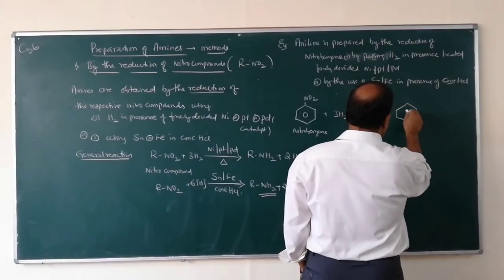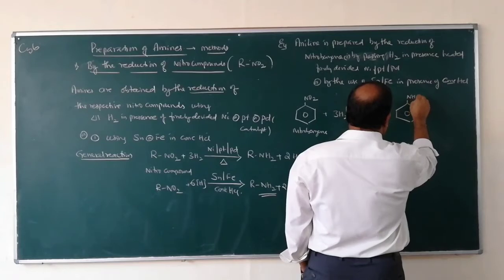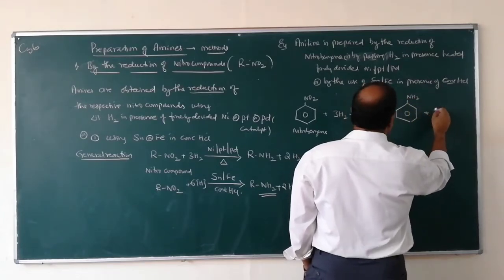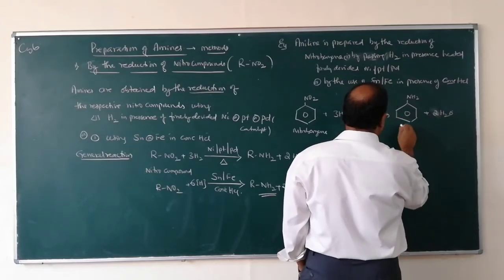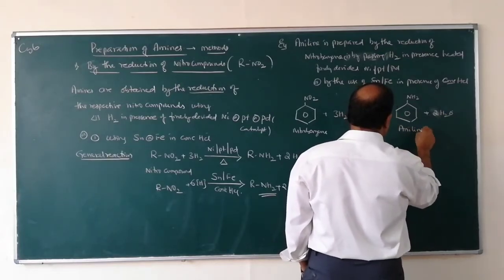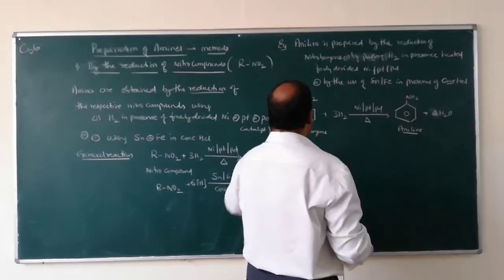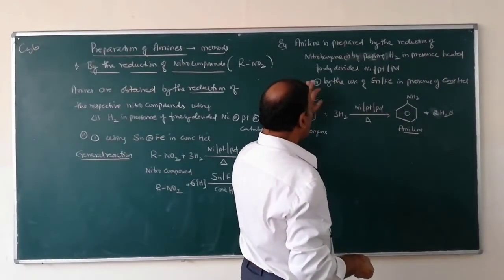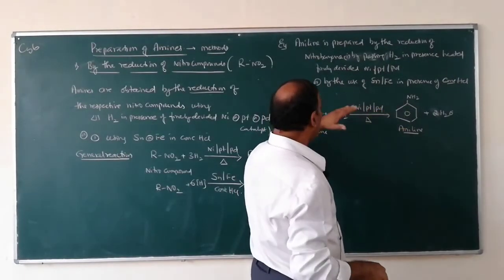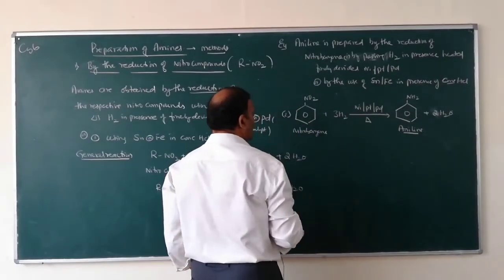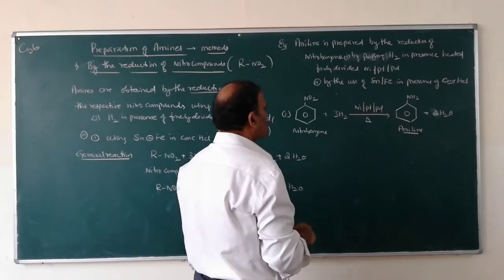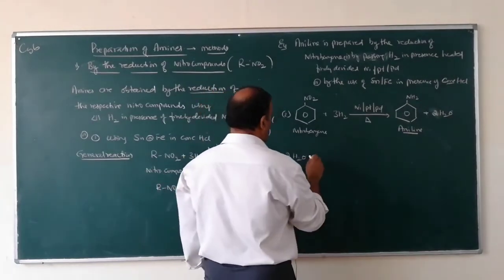This is NH2 plus 2H2O. This one is aniline. So the NO2 group is converted into the NH2 group by reduction using hydrogen in presence of nickel.